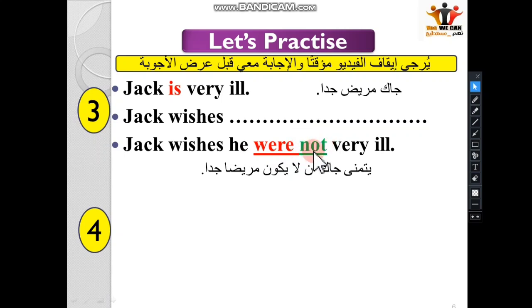Why we have not? Simply because this is affirmative. This sentence is affirmative, right? So this sentence is affirmative. That's why we changed it to negative. Clear? So this sentence is affirmative. We changed it to negative sentence. Great.